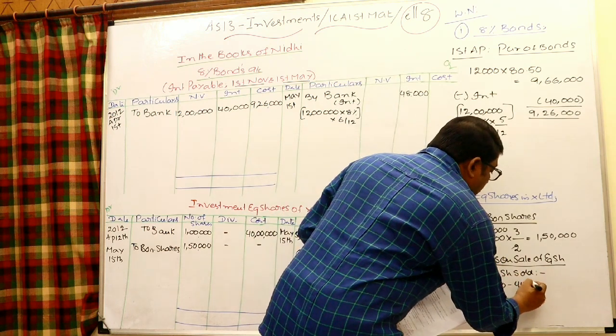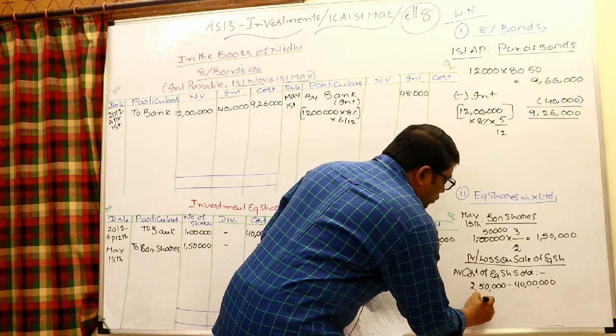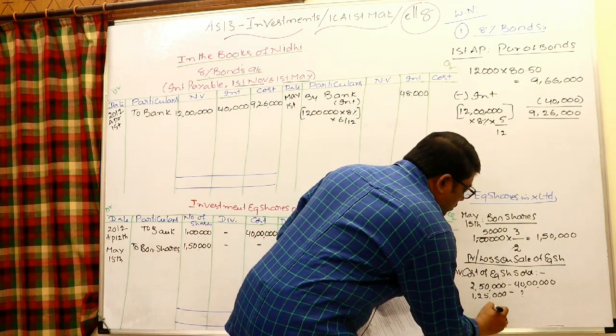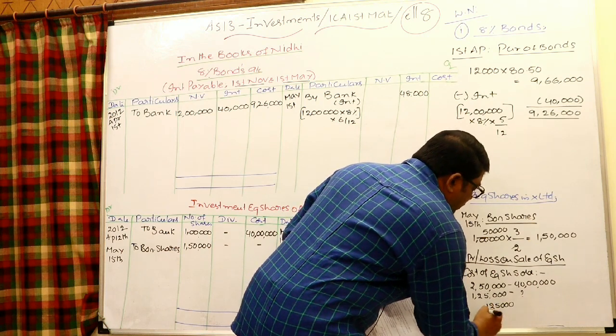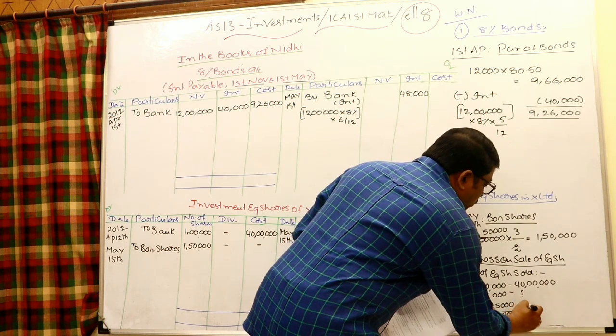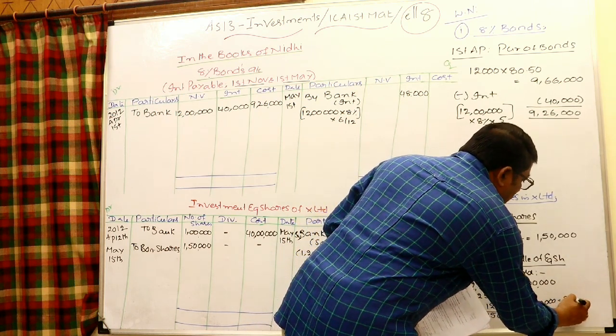Forty lakhs. 1,25,000. Cost is how much? 1,25,000 by 2,50,000 into 40 lakhs, that is 20 lakhs.